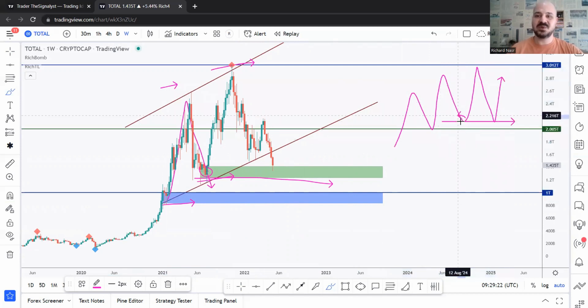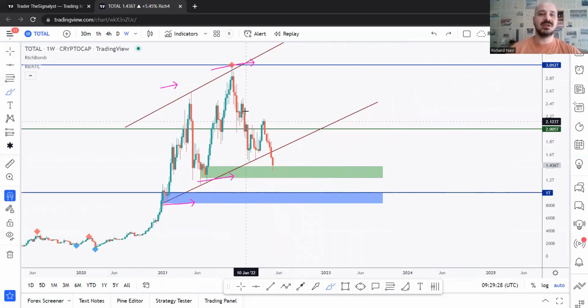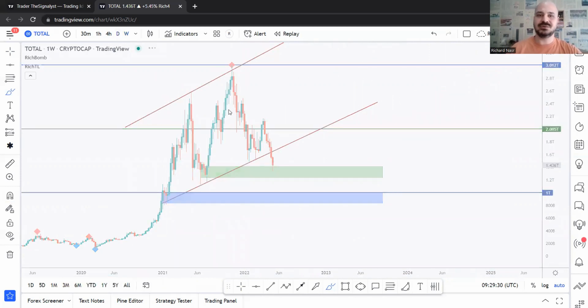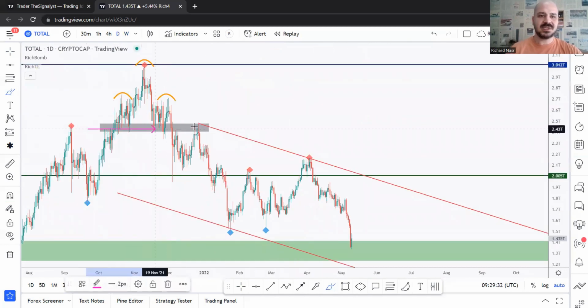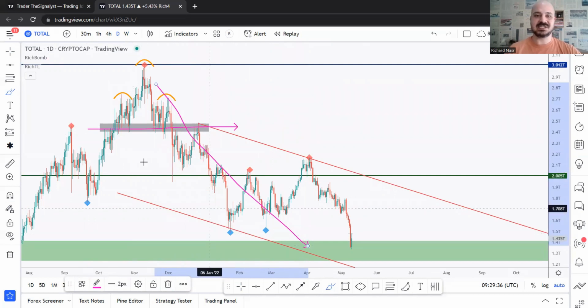but as long as this low is not broken, we are still technically bullish. Of course, this is from a long-term perspective, from weekly time frame. From a shorter-term one, if you go to daily, you can see that the previous low is broken downward, which confirms that the correction has started.